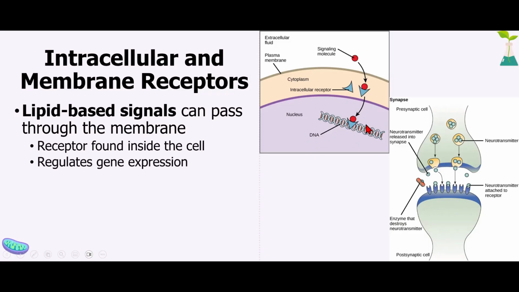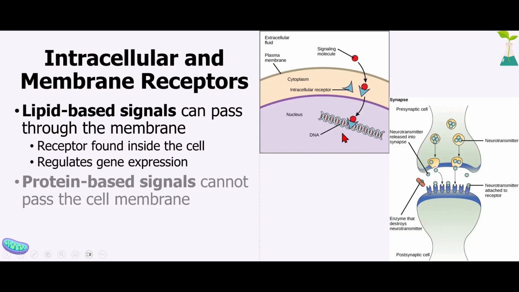And when this happens in a cell, typically the signal and the receptor together are going to bind. They're going to go into the nucleus. They're going to regulate gene expression. That is one of the most common things that happens in this kind of signaling pathway. Now, the other type of signal is a protein-based signal.